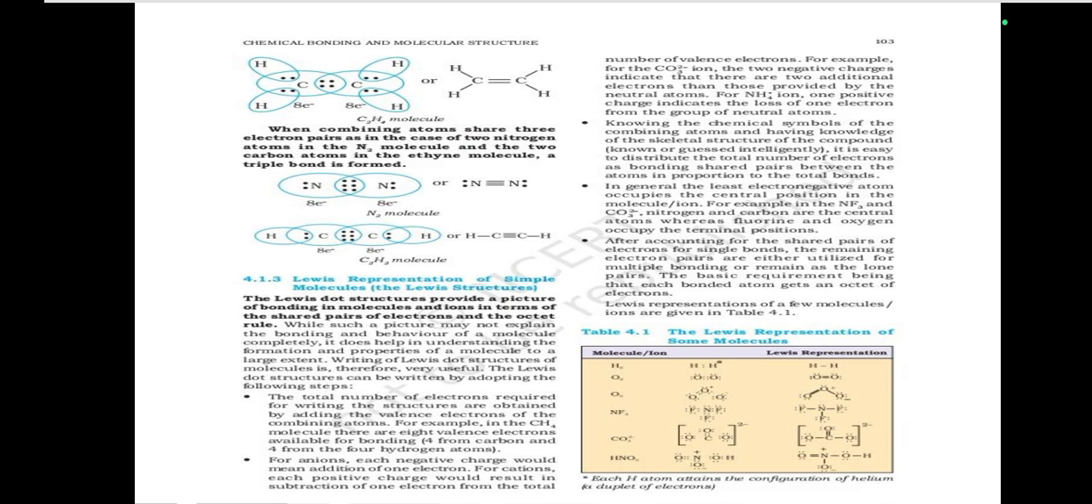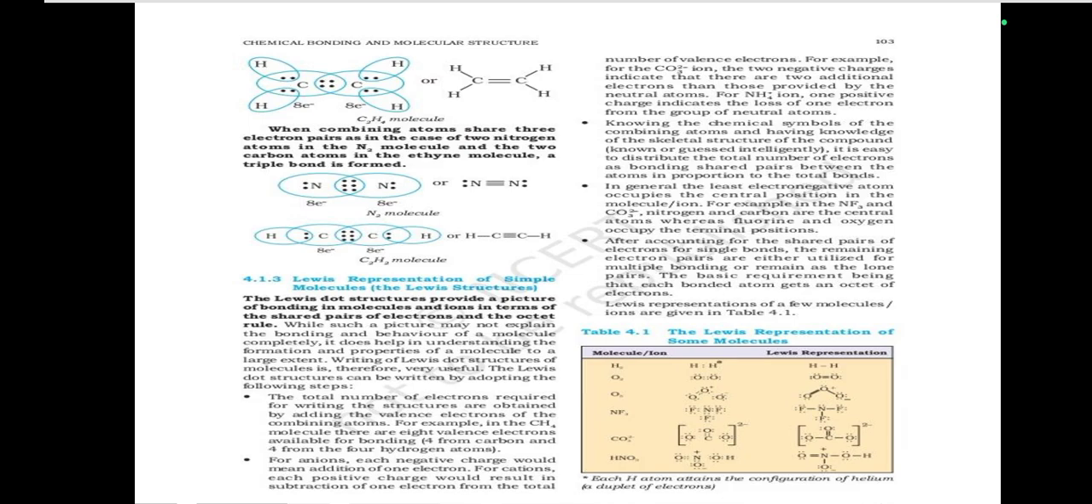For example, for the CO3 2- ion, the two negative charges indicate that there are two additional electrons than those provided by the neutral atoms. For the NH4+ ion, the one positive charge indicates the loss of one electron from the group of neutral atoms. Knowing the chemical symbols of the combining atoms and having knowledge of the skeletal structure of the compound, known or guessed intelligently, it is easy to distribute the total number of electrons as bonding shared pairs between the atoms in proportion to the total bonds.